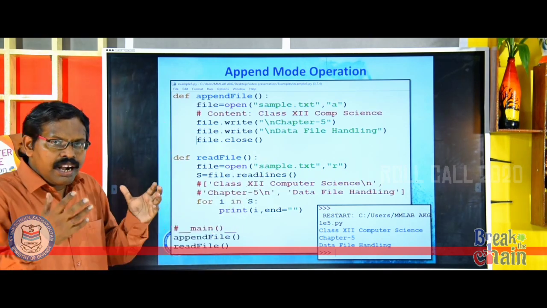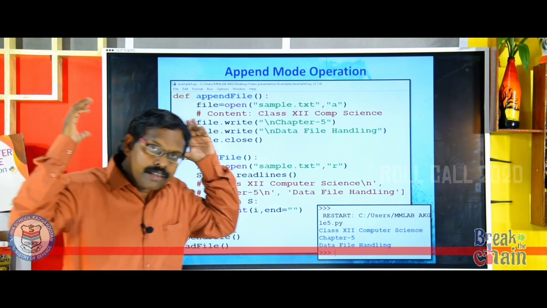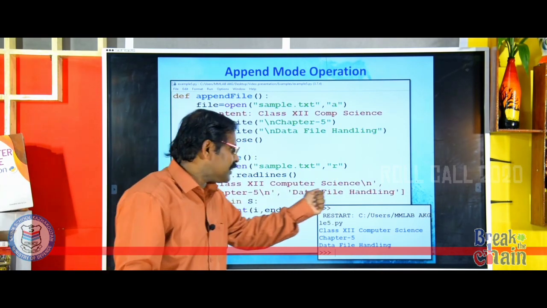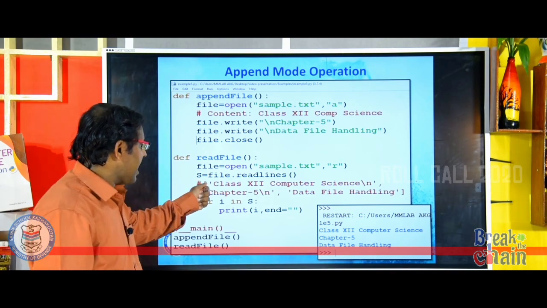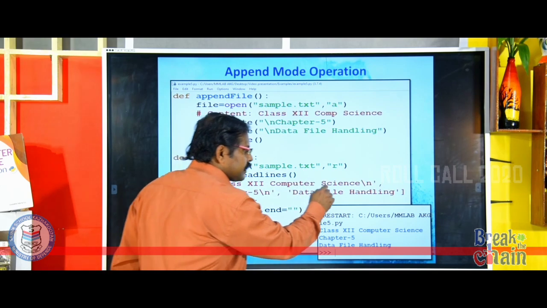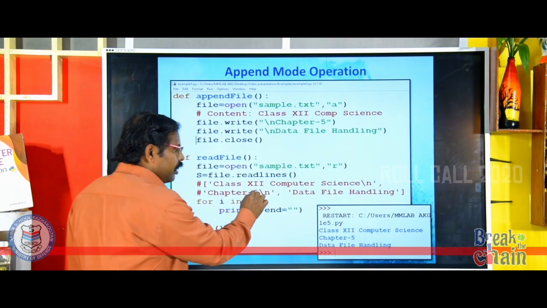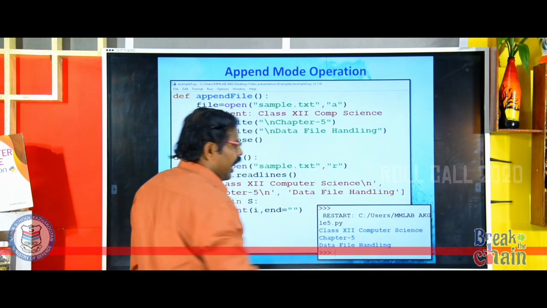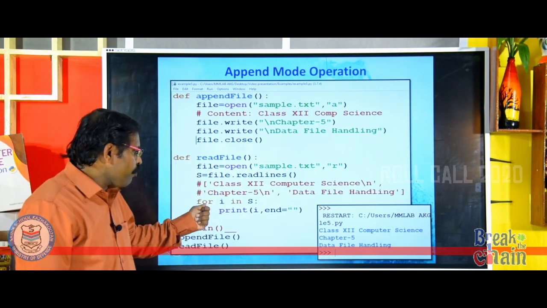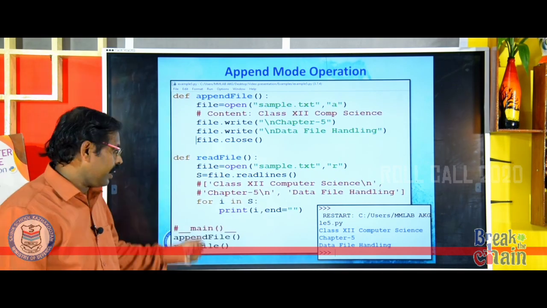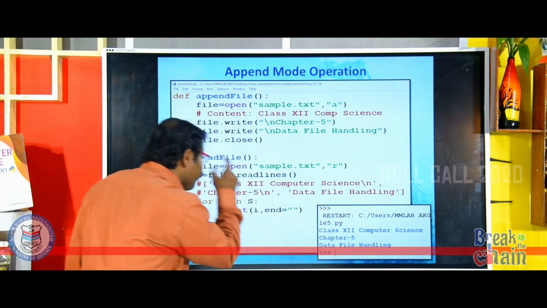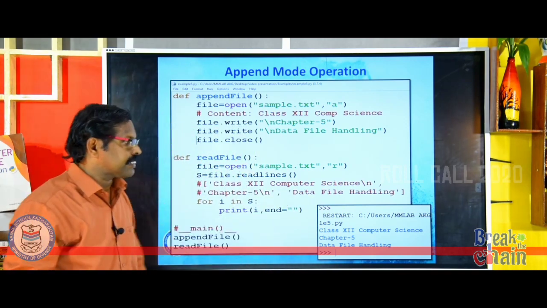You know, readlines always reads the entire file content and keeps it in a list format. You can see here a sample list format I have typed: class 12 computer science, comma, chapter 5, comma, data file handling. Actually this list is a string list. Now you see, using a for loop I am going to display that content, for i in s. That means pick up each element from the list and display it on the screen.